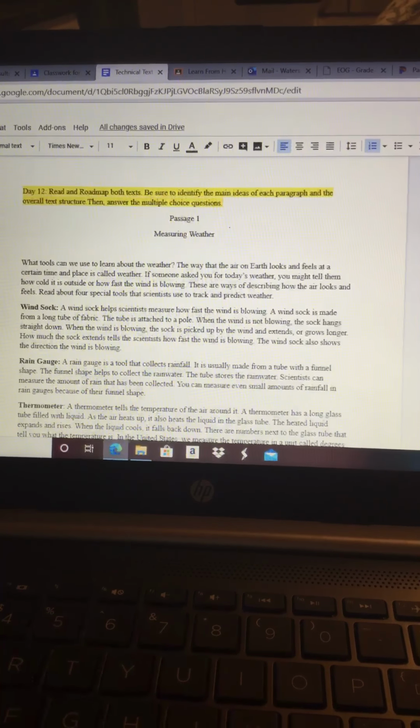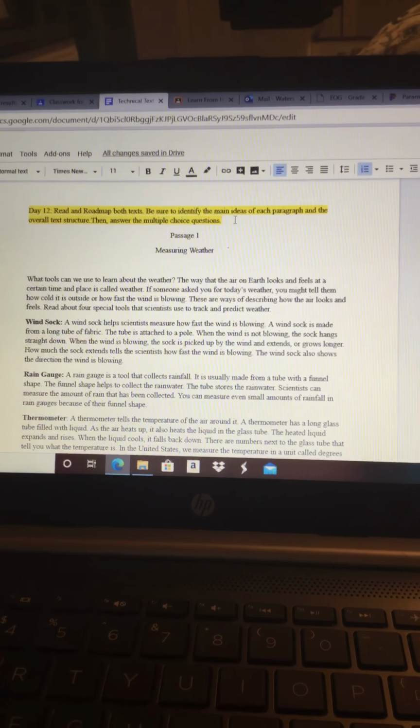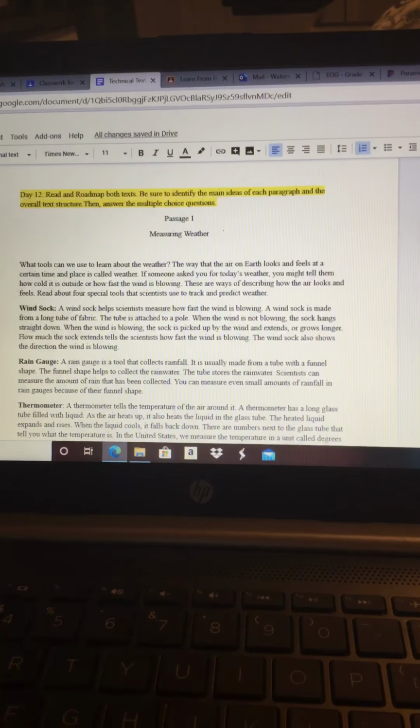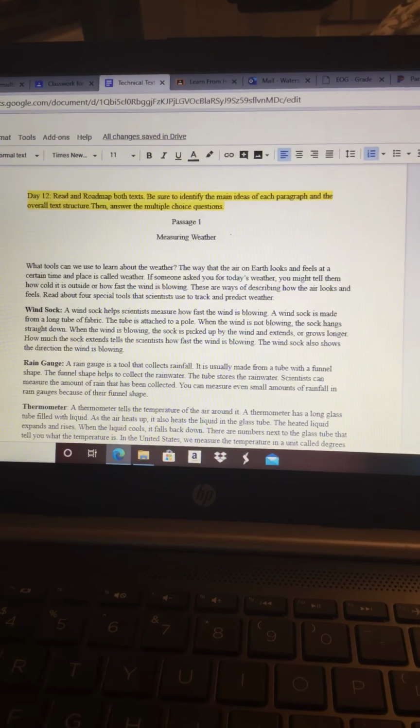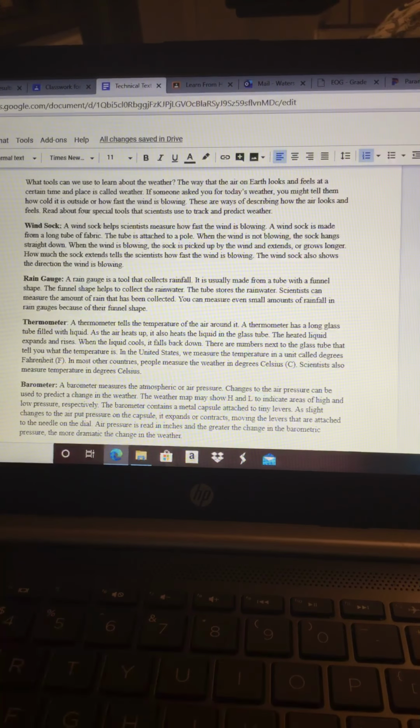So for Thursday, your directions are to read and roadmap both texts. Be sure to identify the main ideas of each paragraph and overall text structure. Then answer the multiple choice questions. So paragraph 1 is titled Measuring Weather. Says, what tools can we use to learn about the weather?